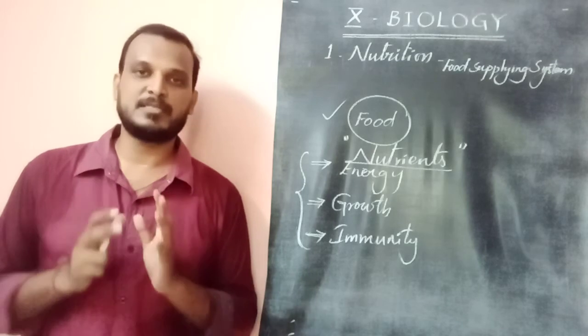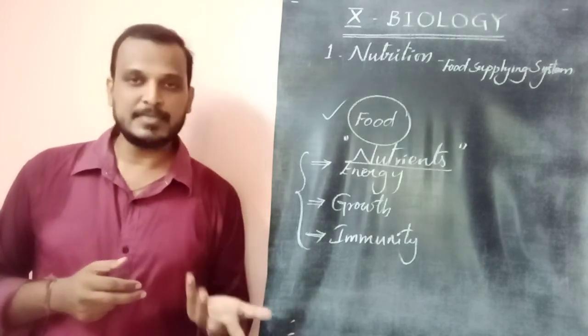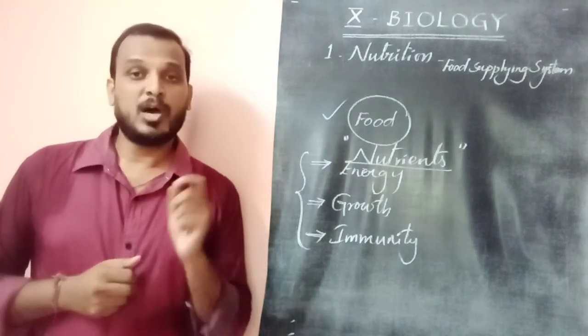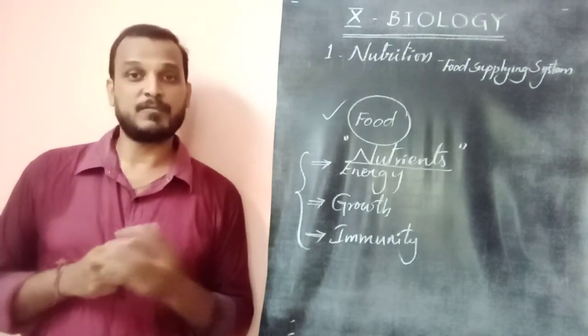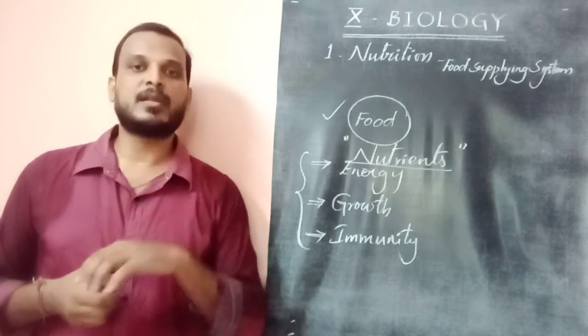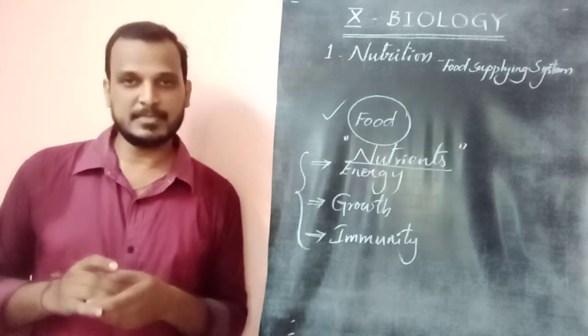So this is the first basic thing to know. Then let us continue in the next session on how this food is supplied to the organism. There are different ways in which an organism supplies itself with food to get all these things. Let us see in the next session, children.